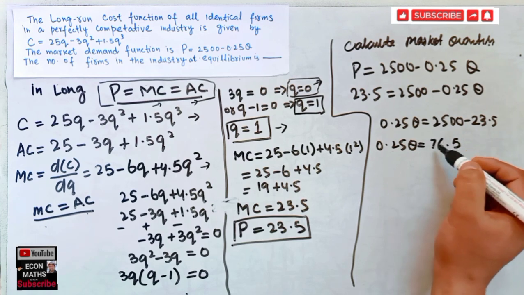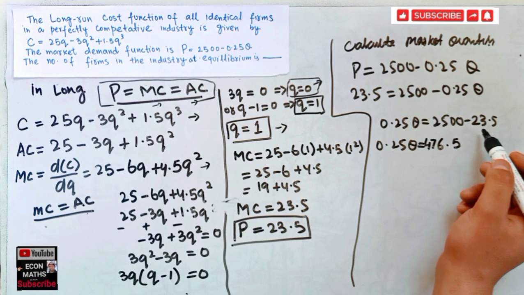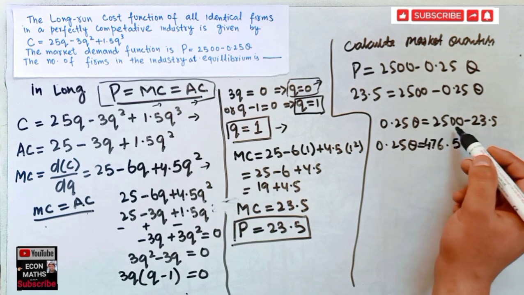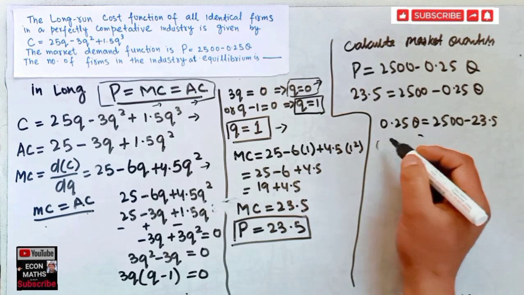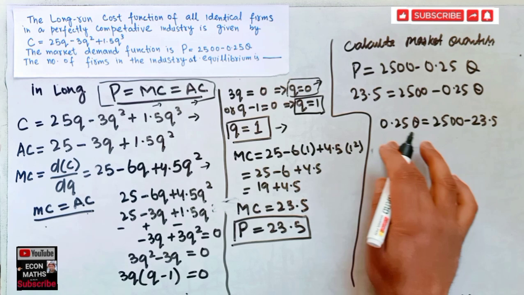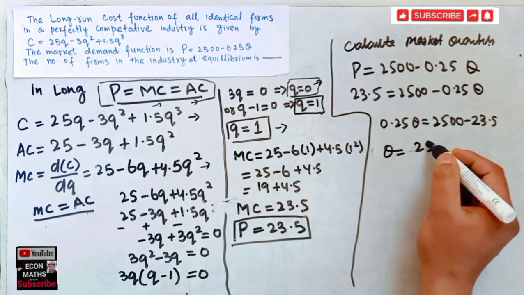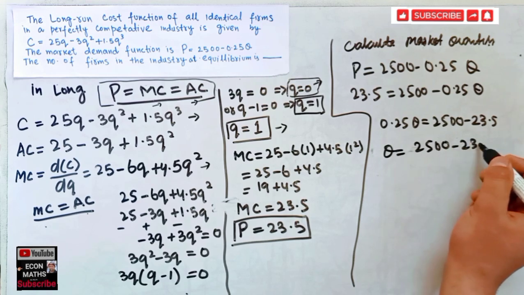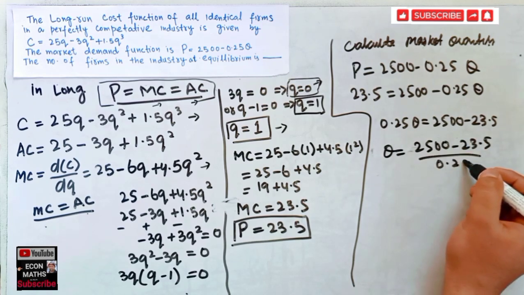We can write q is equal to (2500 minus 23.5) divided by 0.25.